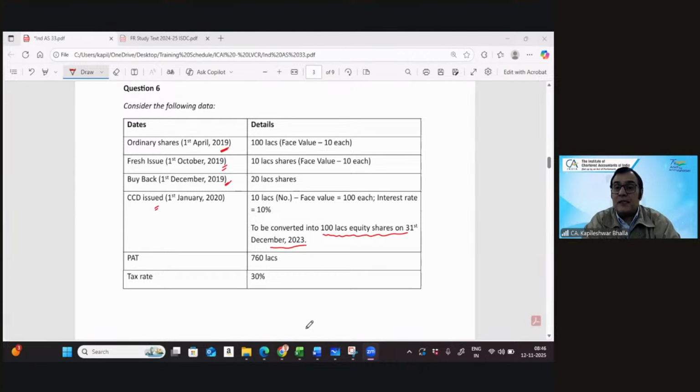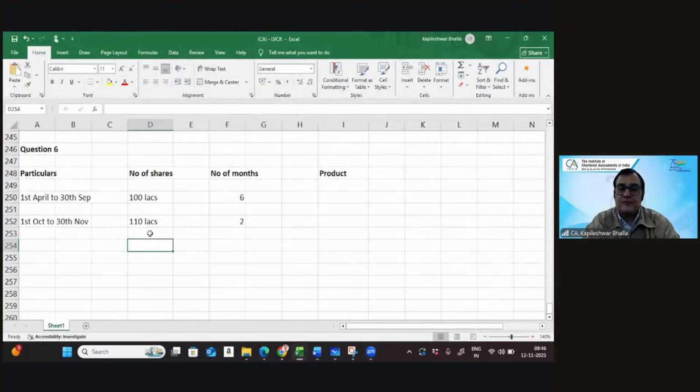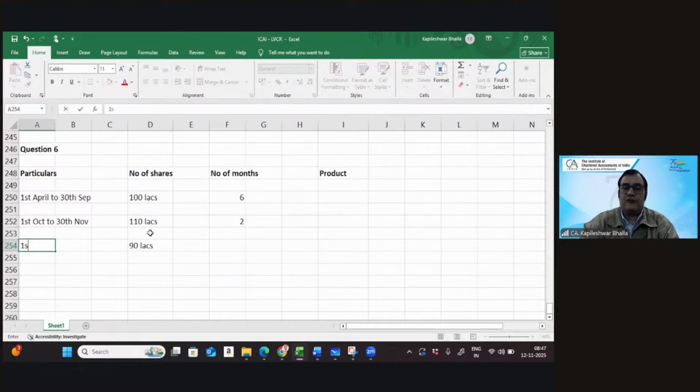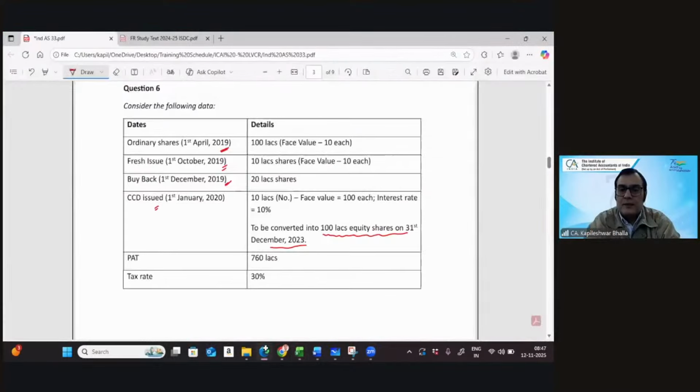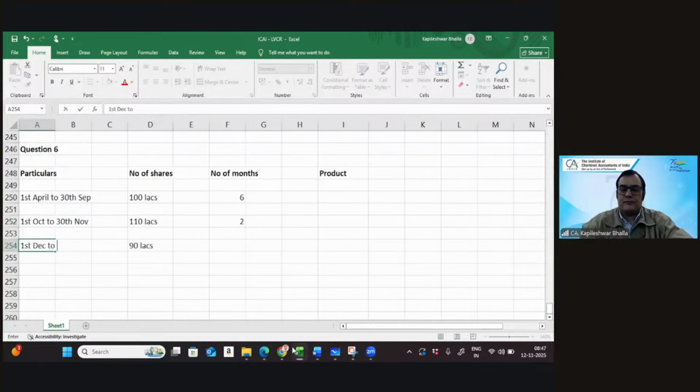Okay, so now there has been a buyback, so we reduce the number of shares. This comes to 90 lakhs, and this is going to be from 1st of December till 1st of January, so end of December, that is 31st of December. So this is going to be a period of 1 month. And then we get 1st January to 31st March. I think that is the last block.